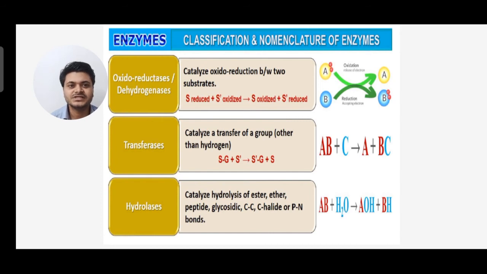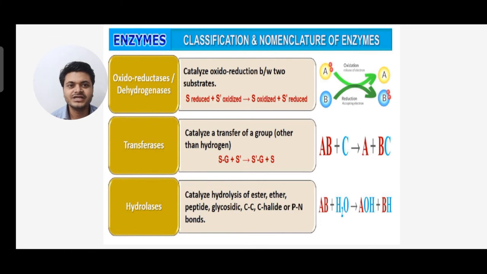Next is transferase. Transferase means it catalyzes the transfer of a group other than hydrogen, from one molecule to another. You can see AB plus C forms A plus BC, where B gets moved.